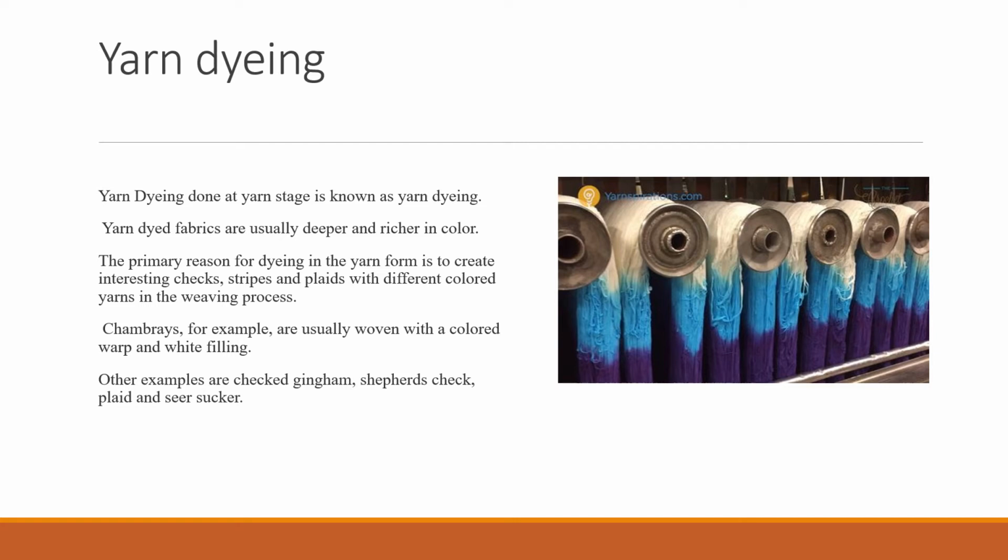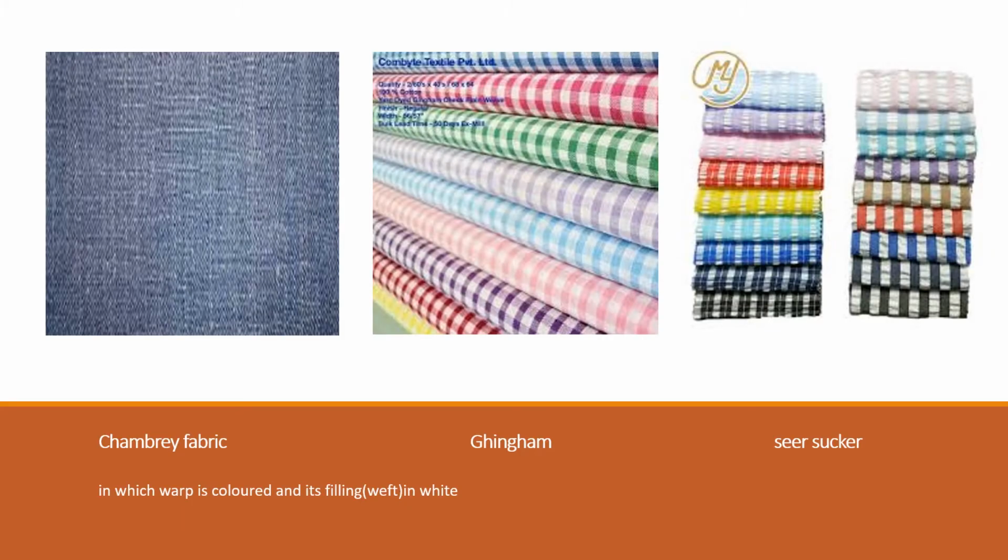In this fabric, the warps are colored in the desired color, and the weft, which is called the filling of the yarns, will be white. Other examples of yarn dyeing in the same fabric type are gingham, shepherd check, plaid and seersucker. So these are examples of fabrics in which the warp thread is colored, and the weft, which is also called filling of the weaving process, is in white color.